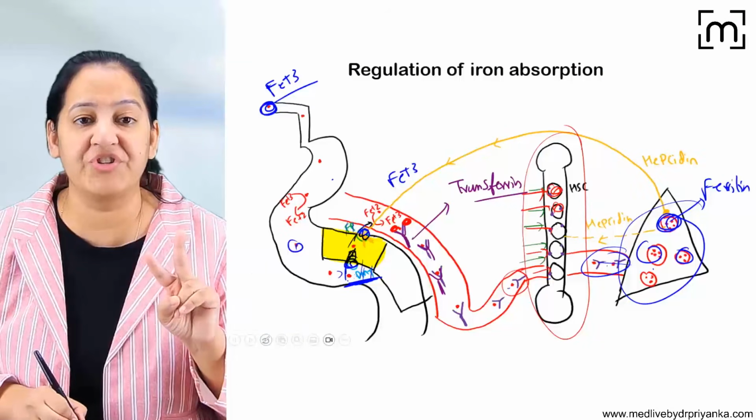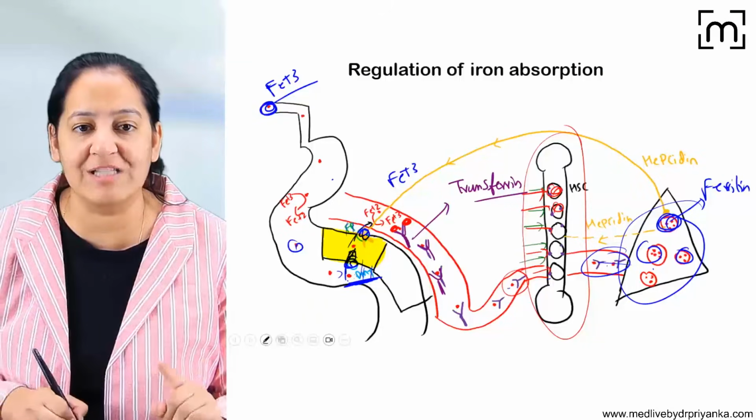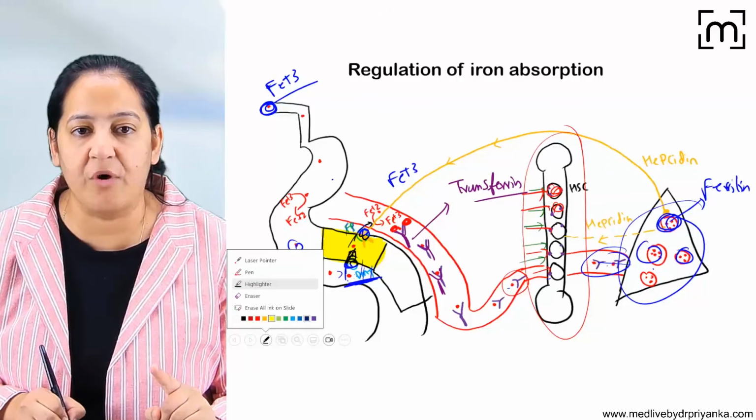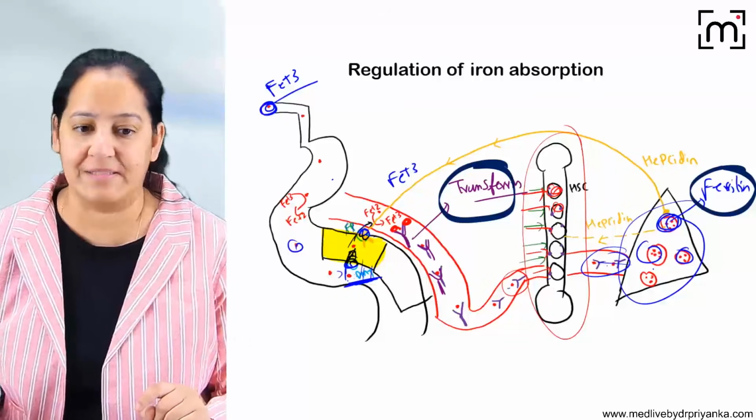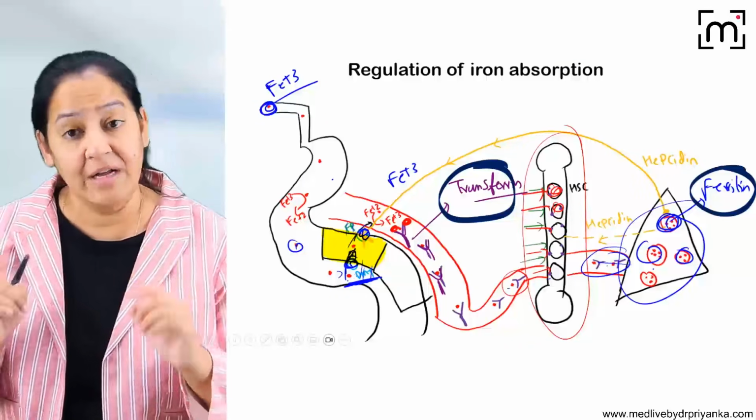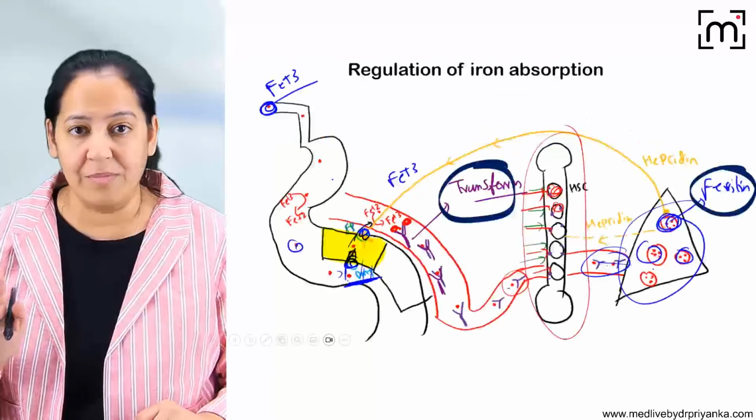So here you get two one-liner questions. Who is the transporter of iron and who is the storage form of iron? The transporter of iron is transferrin and the storage form of iron is ferritin. So please learn transferrin and ferritin. You get questions on that. So this is the normal story we have learned.